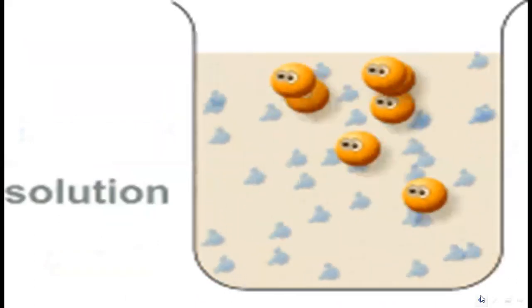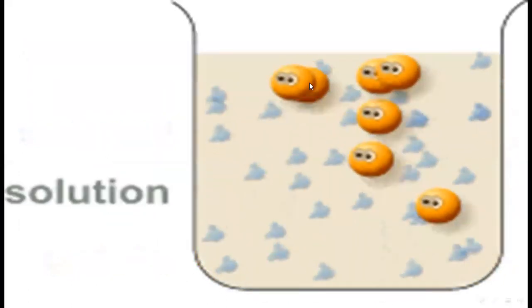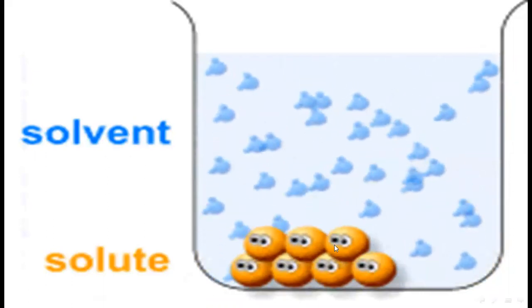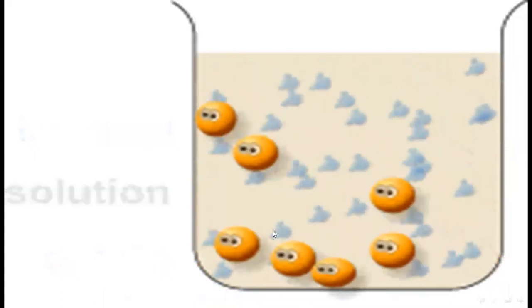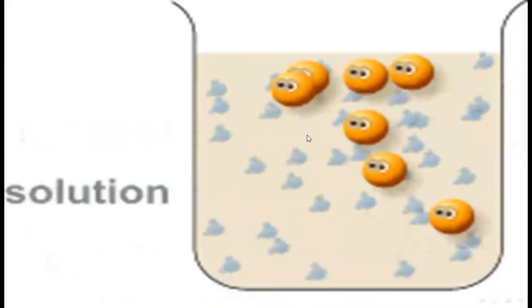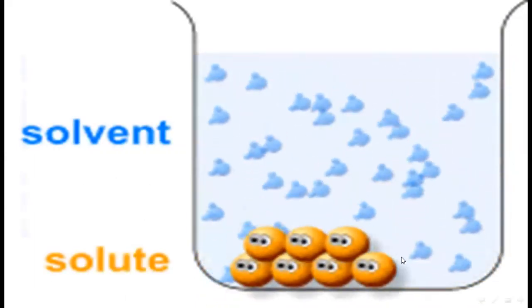Here you see, in the solution, this one is called the solute, and the solute is dissolved in a solvent, and then they make a solution. Again, this one shows you this is the solute, and that one is the solvent. And the solute dissolved in a solvent makes a solution.